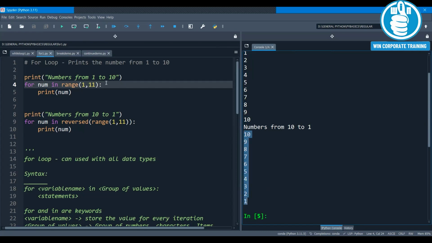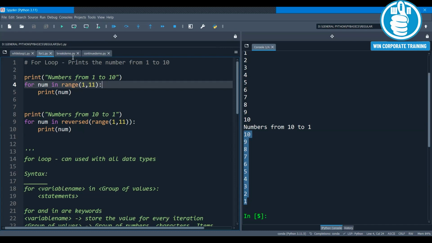A question may come to your mind: I want to print the numbers from 1 to 10, but why have I given 11? Because in Python, we have a rule. The upper limit number is always taken as one number less than the given value. If I want to print from 1 to 10, I always have to give the upper limit value as 11. One number more we need to give. Hope you followed this example.